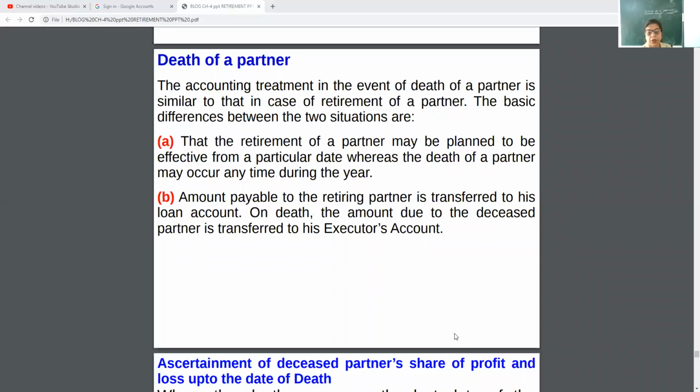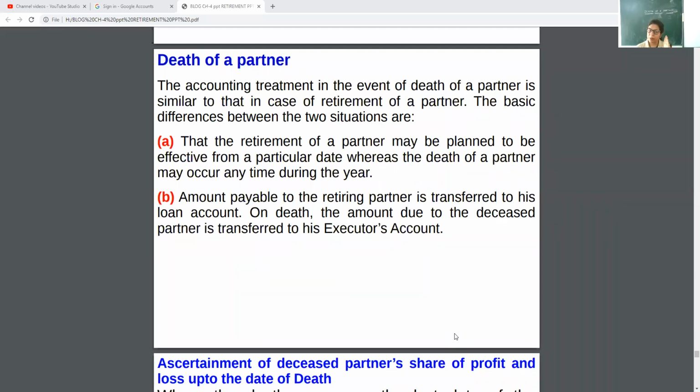Now, how will we decide the deceased partner's share of profit and loss up to the date of death? That is the numerical part. But in the theory part, maybe there will be the question, what is the difference? If you are saying that accounting treatment is the same, then what is the difference? Two differences are there.